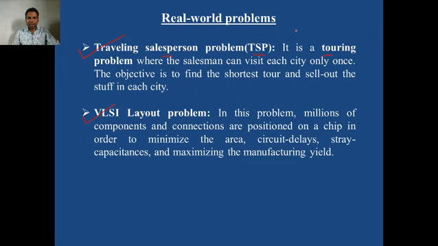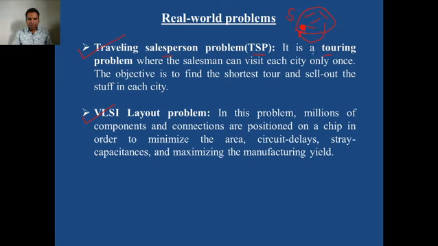salesperson wants to cover each city, each place of the city. Suppose this is our Sangamner city, and there are many places in this city. This is the first colony, this is the second colony, this is the third colony, this is the fourth colony. So the traveling salesman problem is like that. It starts from a certain location, suppose this is the initial location. The salesperson moves to this colony, second colony, third colony, each colony. He has to move to each colony and return back to the initial point.